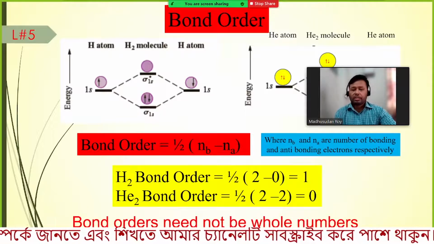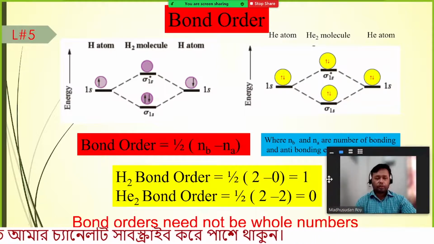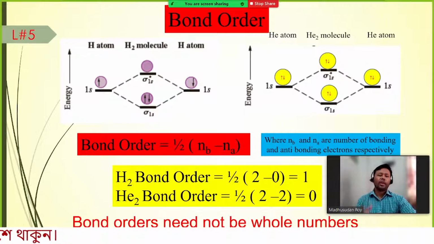Now, bond orders need not be whole numbers. Later we will show we can have a bond order of 3 by 2, 5 by 2, or something like this, that means a fraction. Here we are always getting whole numbers, but it is not mandatory that we always get a bond order of 1, 2, 3 like this.